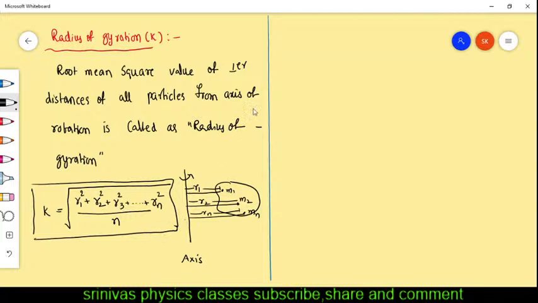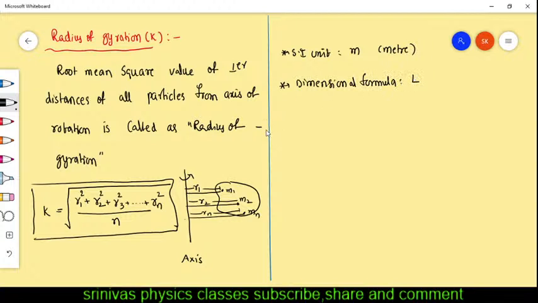This radius of gyration, its SI unit is a distance, so its SI unit is meter. Now next, the dimension formula. It is just length only. The dimension formula we write as L.